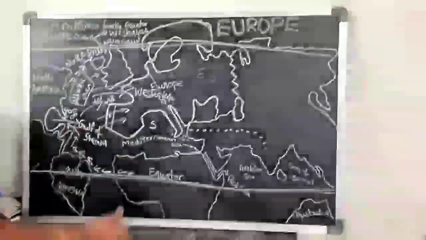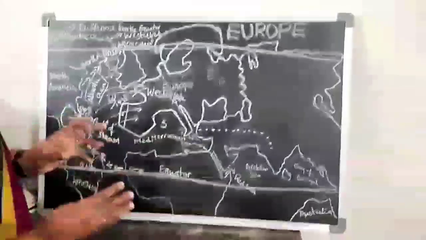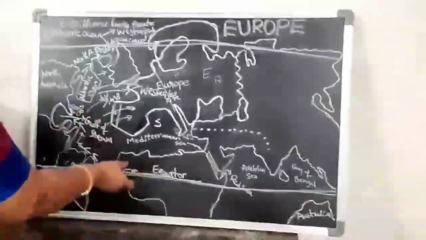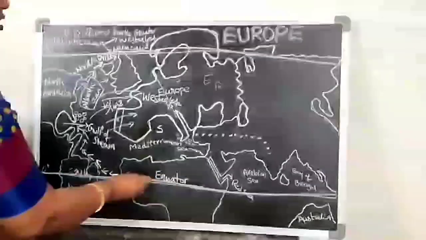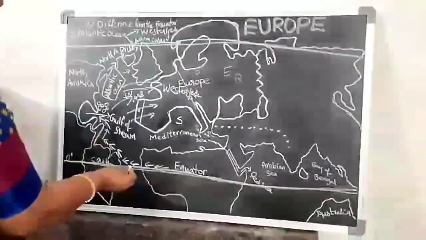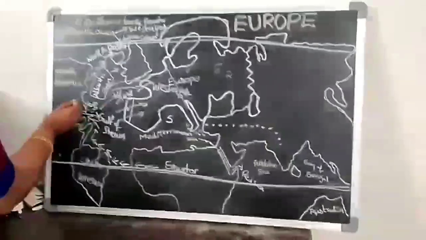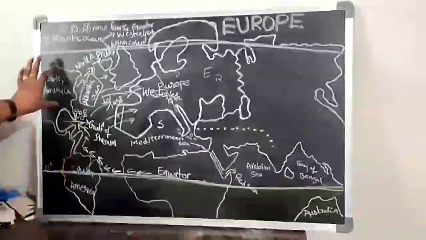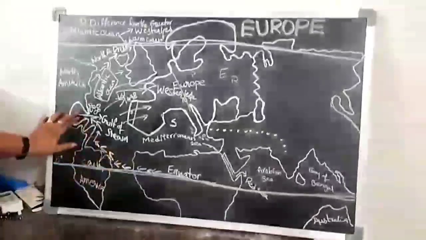You know that on either side of the equator, hot temperatures will be there, so the currents are also warm. From here, the winds are moving very fast, children, and touching this U-shaped area of North America. This is North America. So this area, these winds are touching.